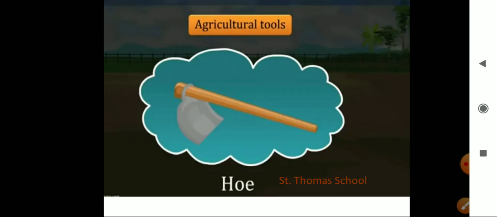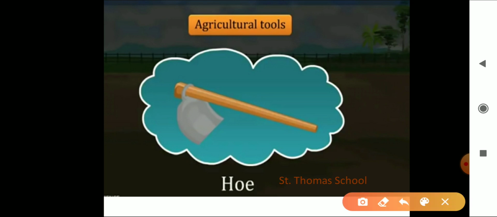Next is the agriculture tool, that is the hoe. It is a simple tool which is used for removing weeds and for loosening the soil. It has a long rod of wood or iron. A strong, broad, and bent plate of iron is fixed to one of its ends and works like a blade. It is pulled by animals.